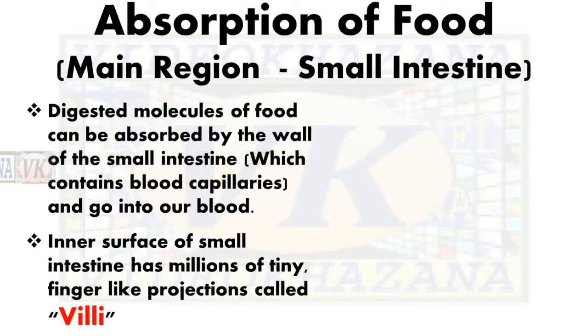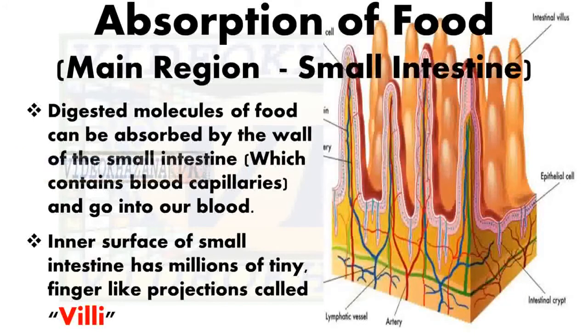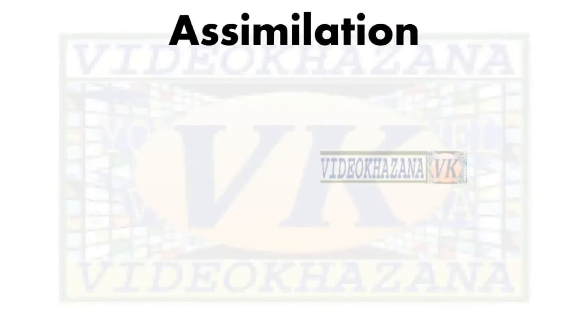The inner surface of the small intestine has millions of tiny finger-like projections called villi. Here is the picture of a cross section of the small intestine. Here are finger-like projections in the inner wall of the small intestine. These finger-like projections are very beneficial to absorb food. Presence of villi gives a very large surface area to the inner wall of the intestine for rapid absorption of digested food. So digested food is absorbed by using these villi.